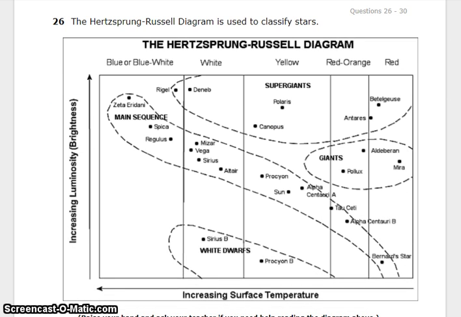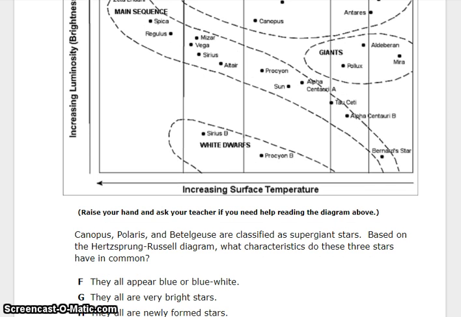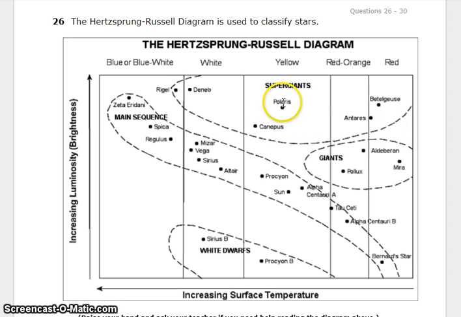Number 26. The Hertzsprung-Russell diagram is used to classify stars. Canopus, Polaris, and Betelgeuse are classified as supergiant stars, up over here. Based on the Hertzsprung-Russell diagram, what characteristics do these 3 stars have in common?